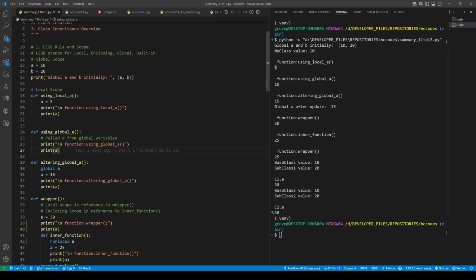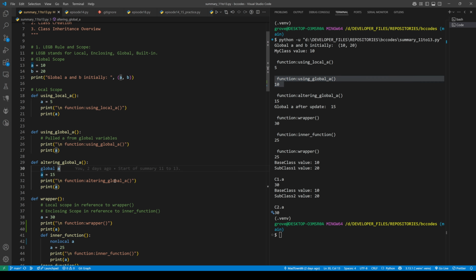And then here you have a function that does not define A, and therefore it'll search first the local scope of using_global_a. It won't find it, so then it'll search the enclosing scope, but there isn't any enclosing. Enclosing basically just means nesting, when things are nested, and I'll showcase that in the wrapper function here. Because there isn't a local A and there isn't an enclosing A, it'll search for A in the global scope. So it'll take this A and it should print 10. And here, as you see, it prints 10 over here.